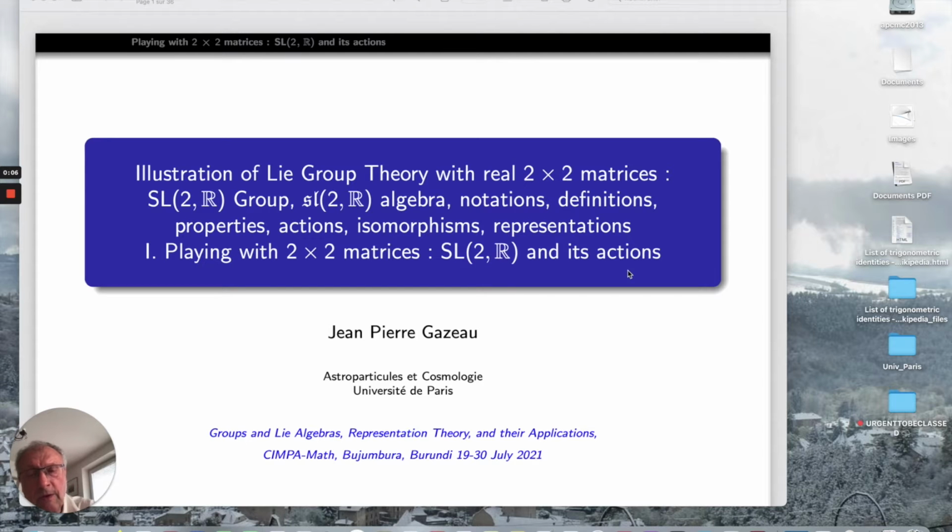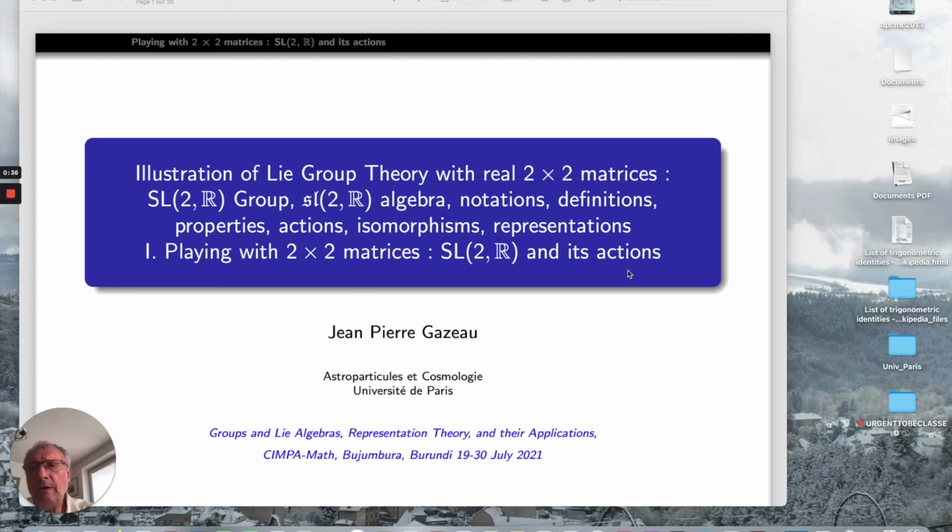I am emeritus professor at l'Université de Paris, and I am a member of the laboratory Astroparticules et Cosmologie. My research is devoted to mathematical methods in physics, and particularly group theoretical methods applied to quantum physics and also to signal analysis.